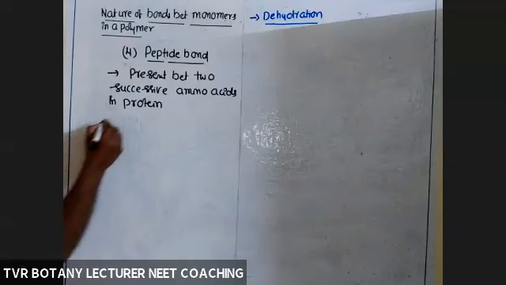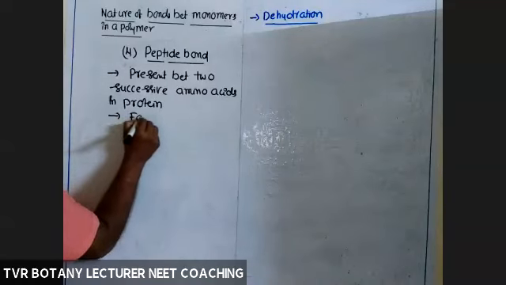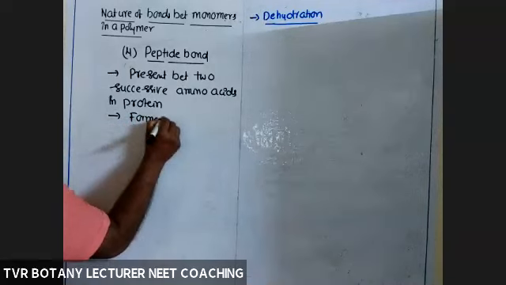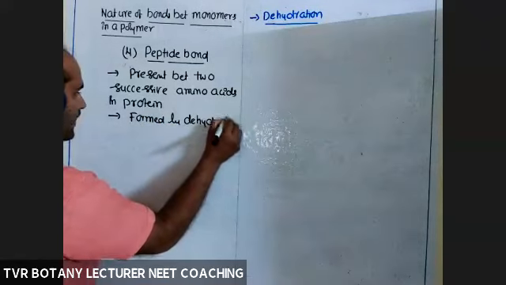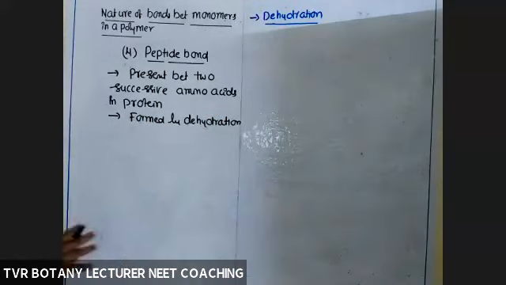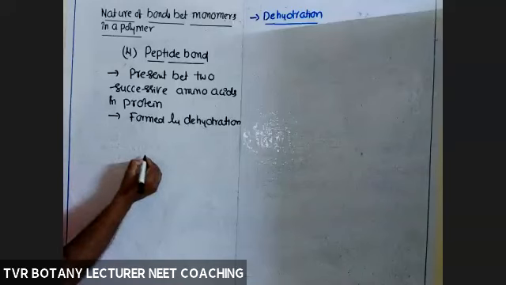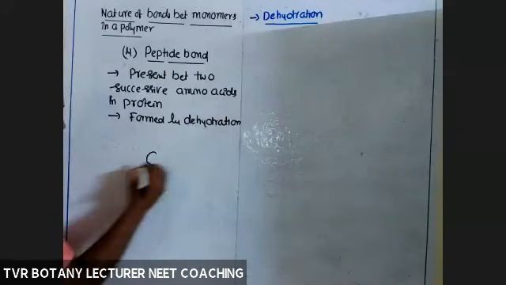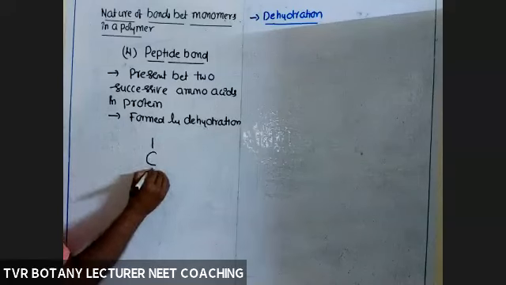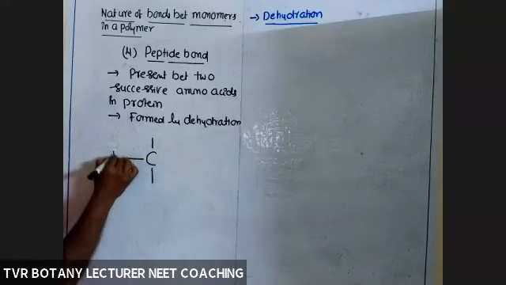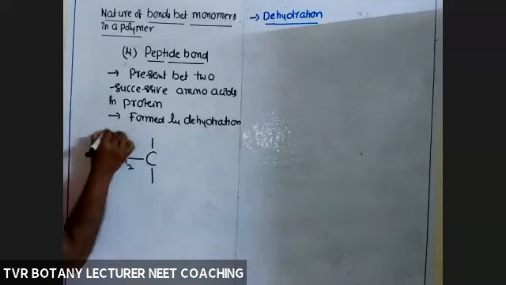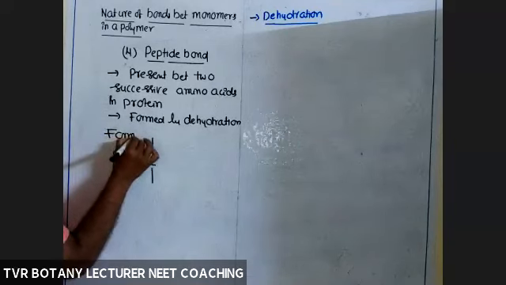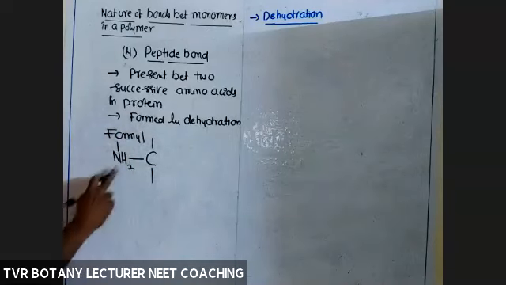This bond is also formed by dehydration. So what about the bond formation? Simple, I give you. This is the alpha carbon atom of the first amino acid, methionine, and this is the NH2 group with a formyl group, so the amino group is blocked by the formyl group.